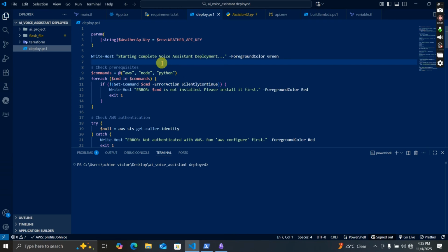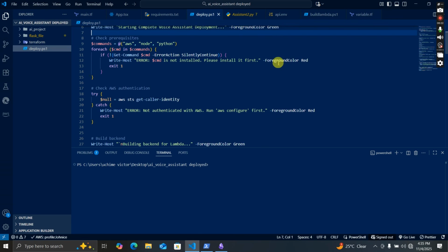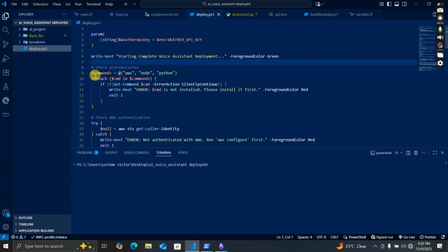Now this is the main function, the main deploy.ps1 that runs every other thing. So first of all, it checks if AWS CLI is installed. It checks if Node is installed, and it checks if Python is also installed. If any of these are not installed, it displays an error and terminates the whole function, stopping it from running. And then this also takes in the parameter for the API key.